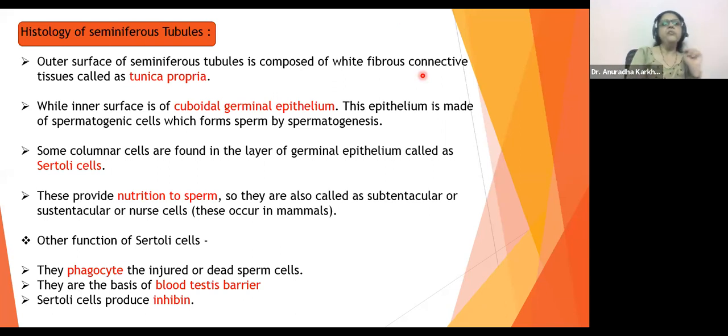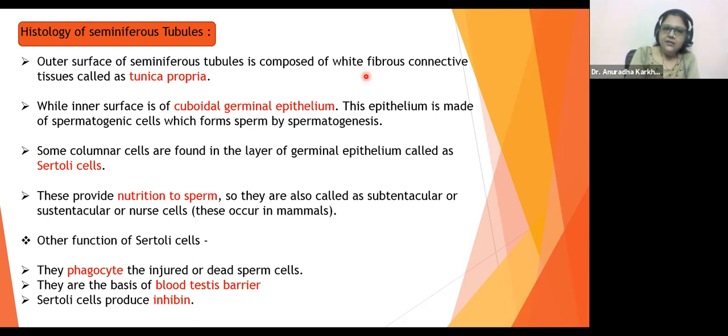Look at it. Outer surface of seminiferous tubules is composed of white fibrous connective tissues called tunica propria. What is the name? Tunica propria. Okay. So from outside, the seminiferous tubules are going to be covered with fibrous connective tissue, and this layer will be called tunica propria.